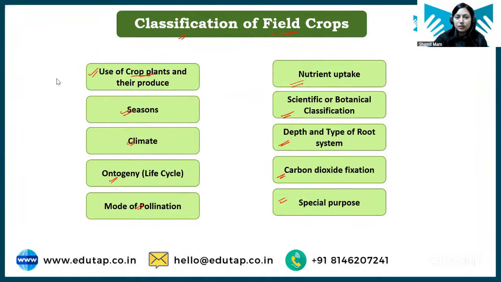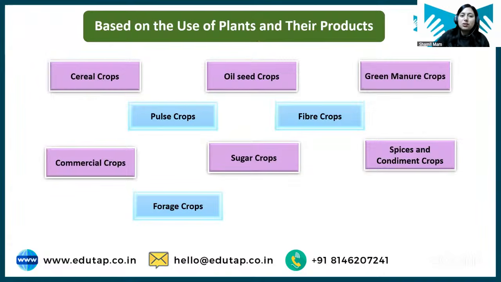Okay, let's go. First we have classification based on use of plant and their product. Students, what is the utility of that plant, or what kind of product are we getting from that particular plant? Based on that, we have further classified the crops into cereal crops, oilseed crops, green manure crop, pulse crop, fiber crop, sugar crop, commercial crop, seed and spices, forage and condiments. Now let us discuss them one by one. What are they and what do we understand by these crops?